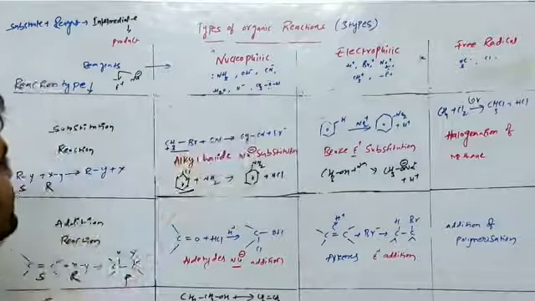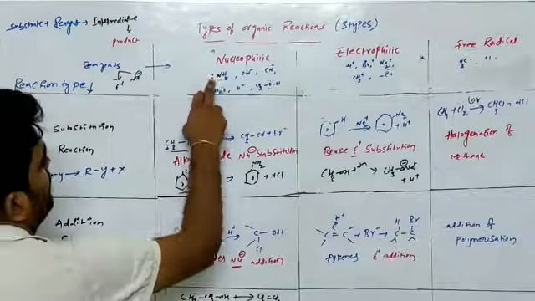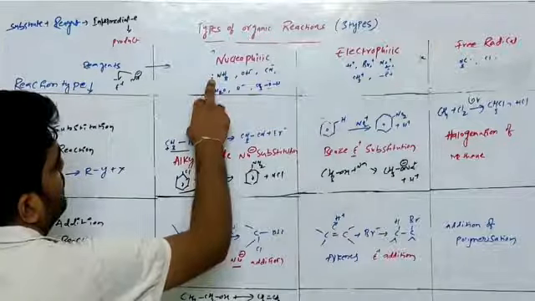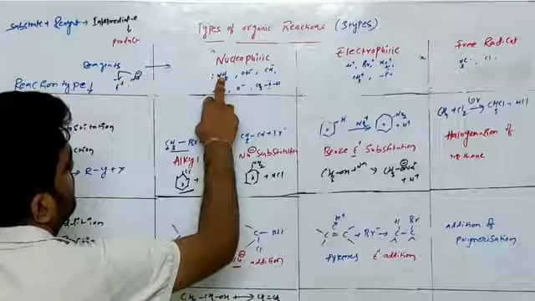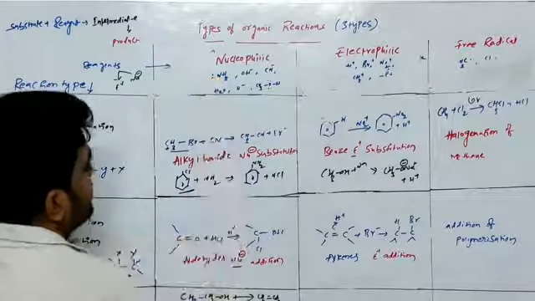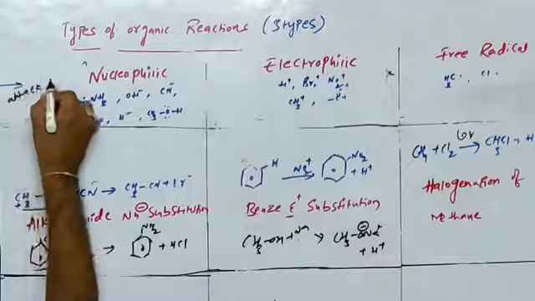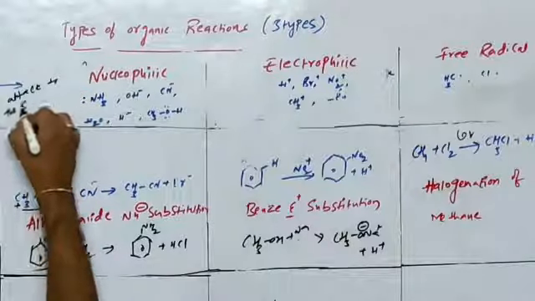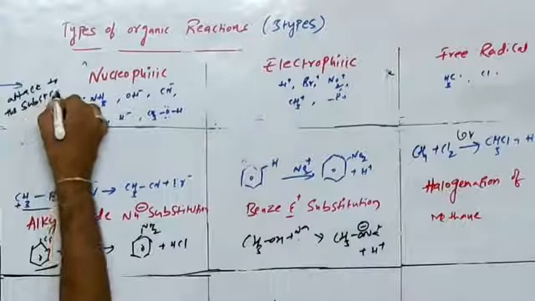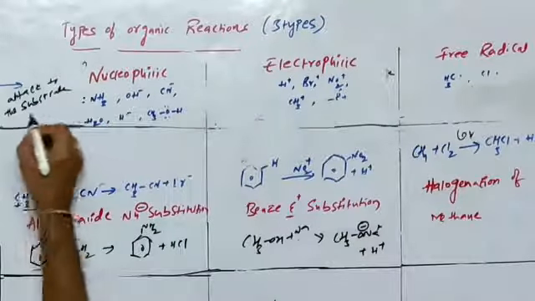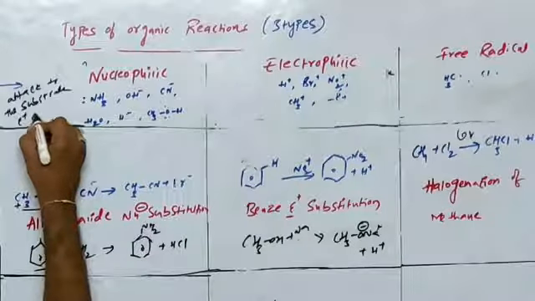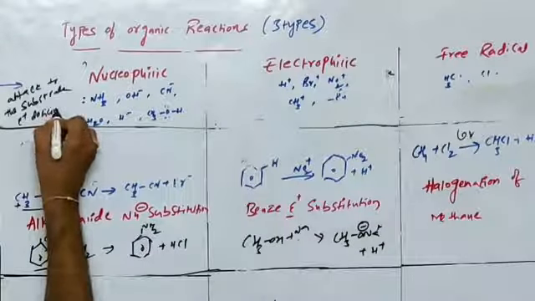What is the meaning of nucleophile? These are electron-rich atoms or groups of atoms. A nucleophile attacks the substrate at its electron-deficient place.